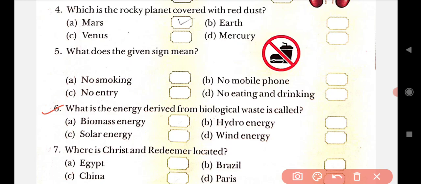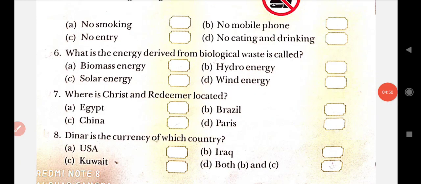The correct answer is biomass energy. I told you just now, the answer is biomass energy.